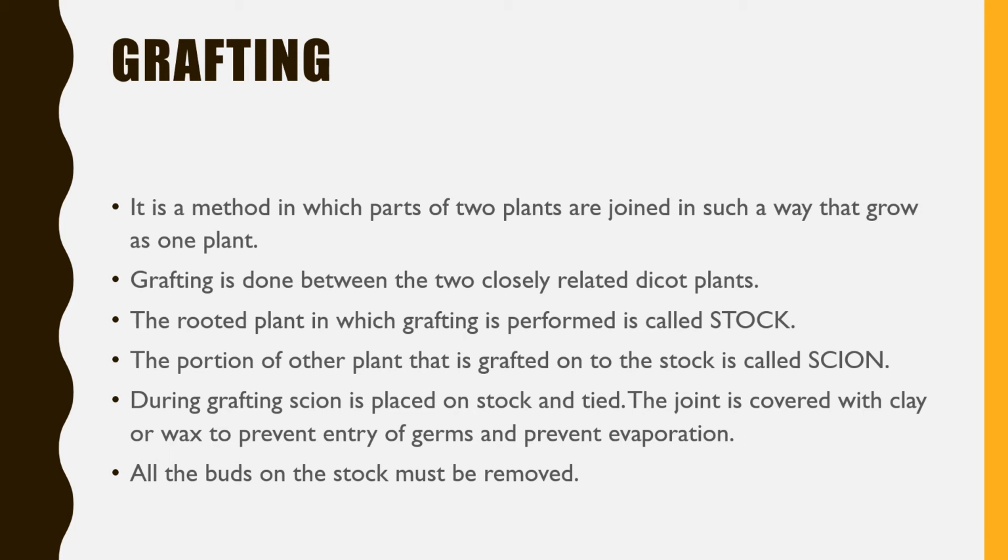The rooted plant on which we are going to do the grafting is called the stock, and the portion of the other plant that is grafted on the stock is called the scion. The stock is the part having the root system, and the scion is only a shoot system, that is a part of a stem.